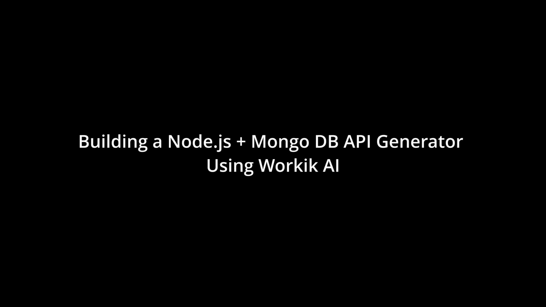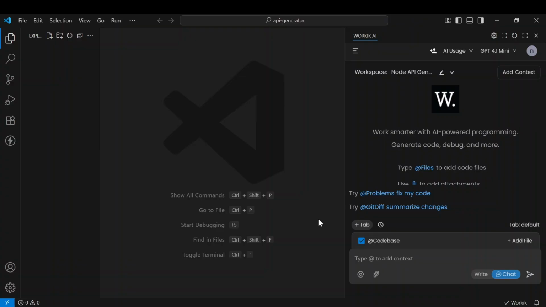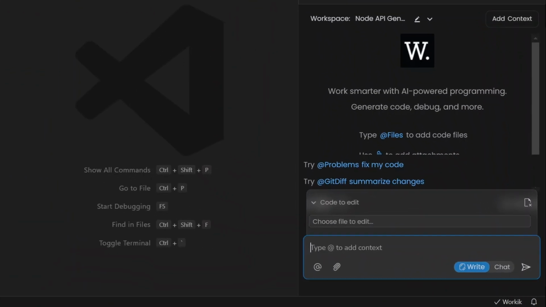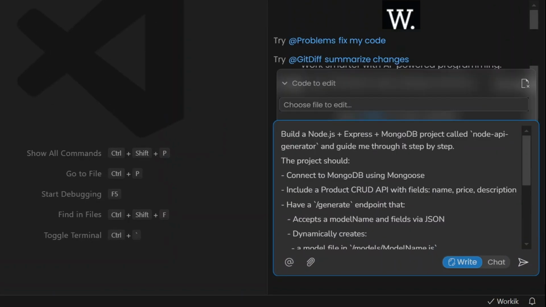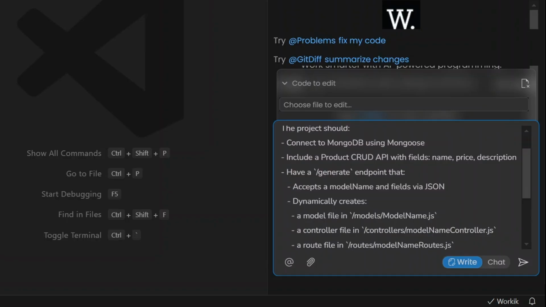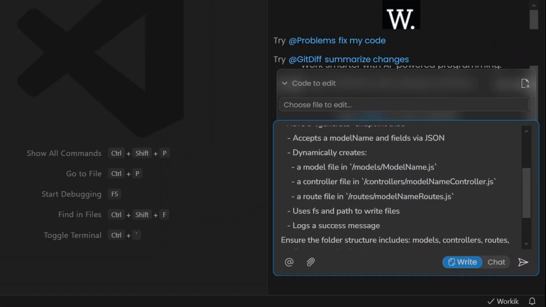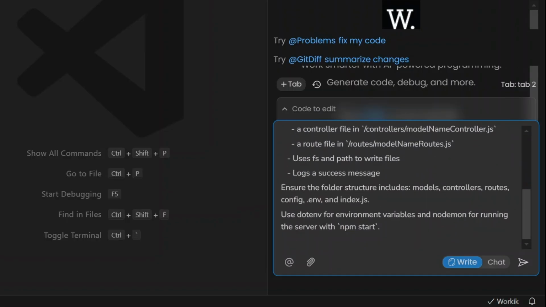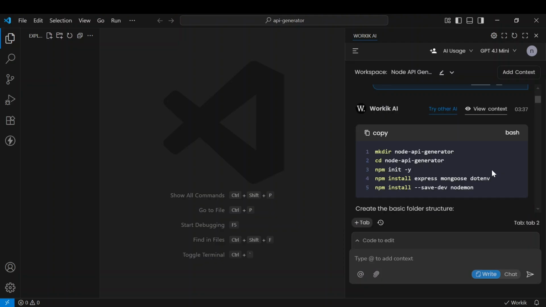In this video, we'll use Workik AI to build a Node.js API that generates its own CRUD endpoints automatically. It all starts with this one detailed prompt. We're telling the AI to build the entire project, but crucially, to include a dynamic /generate endpoint that will write new code for us on the fly.